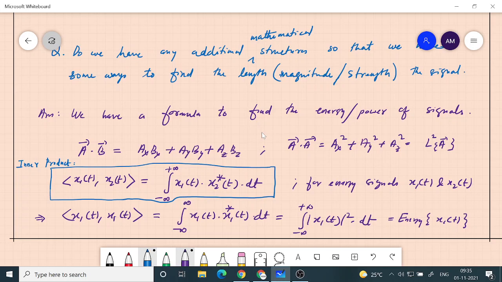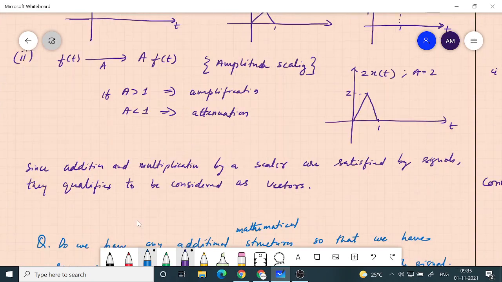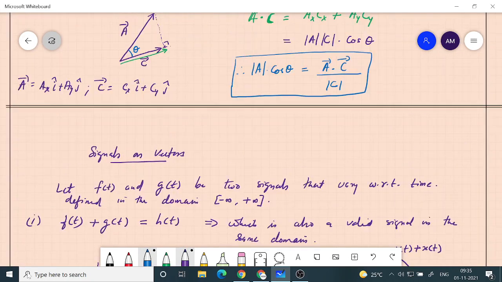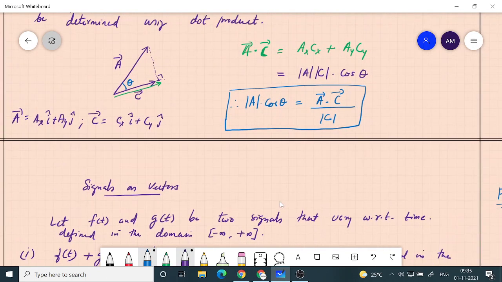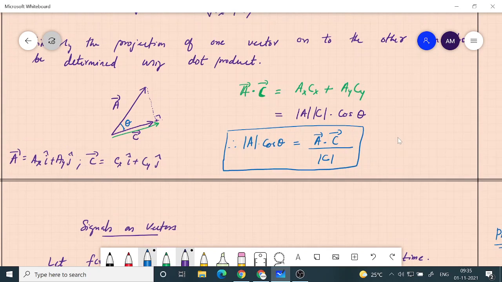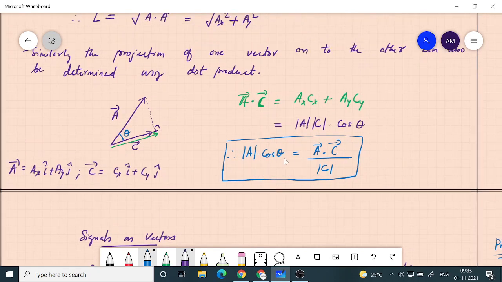But since it is defined for two vectors, you can also find other things, like we can talk about how much is the component, right? This also you can talk about. I mean, the projection of one vector onto the other. This is because it was defined between two vectors.